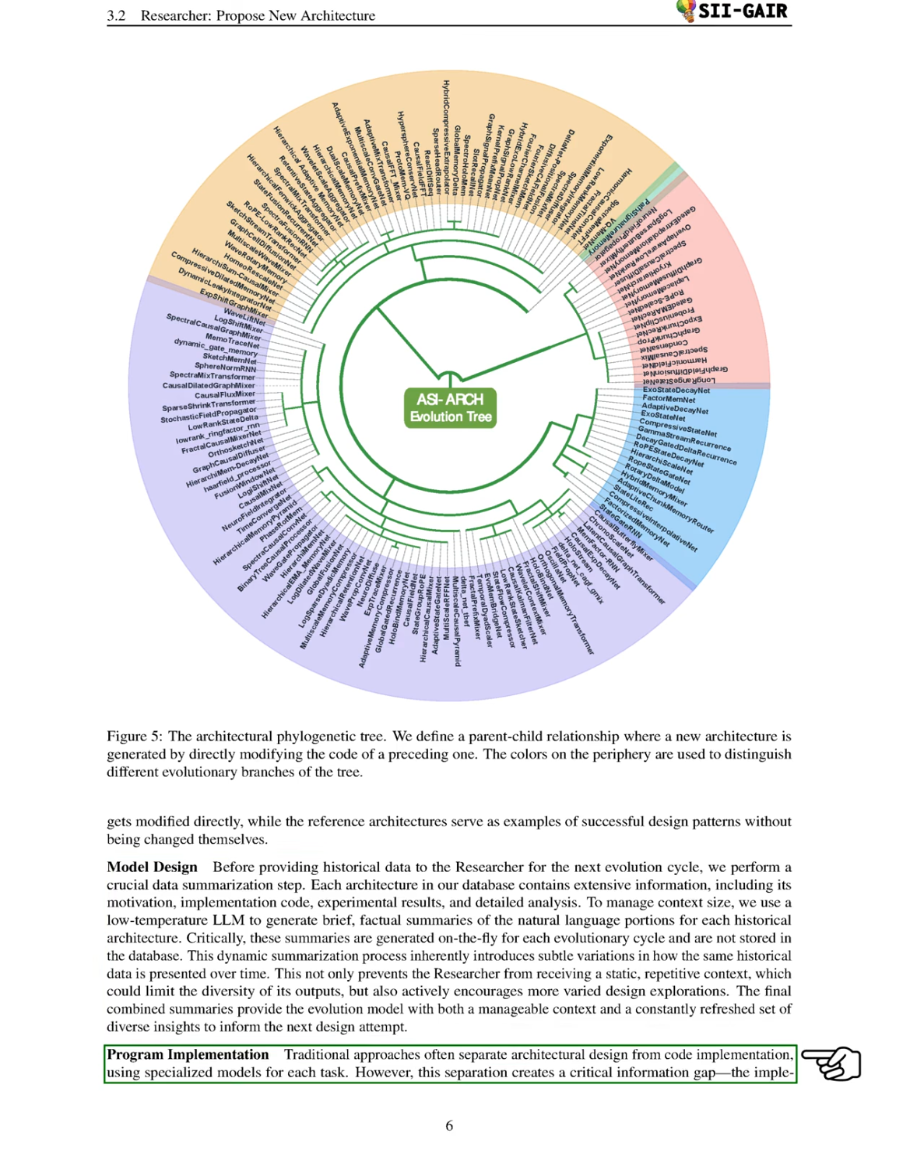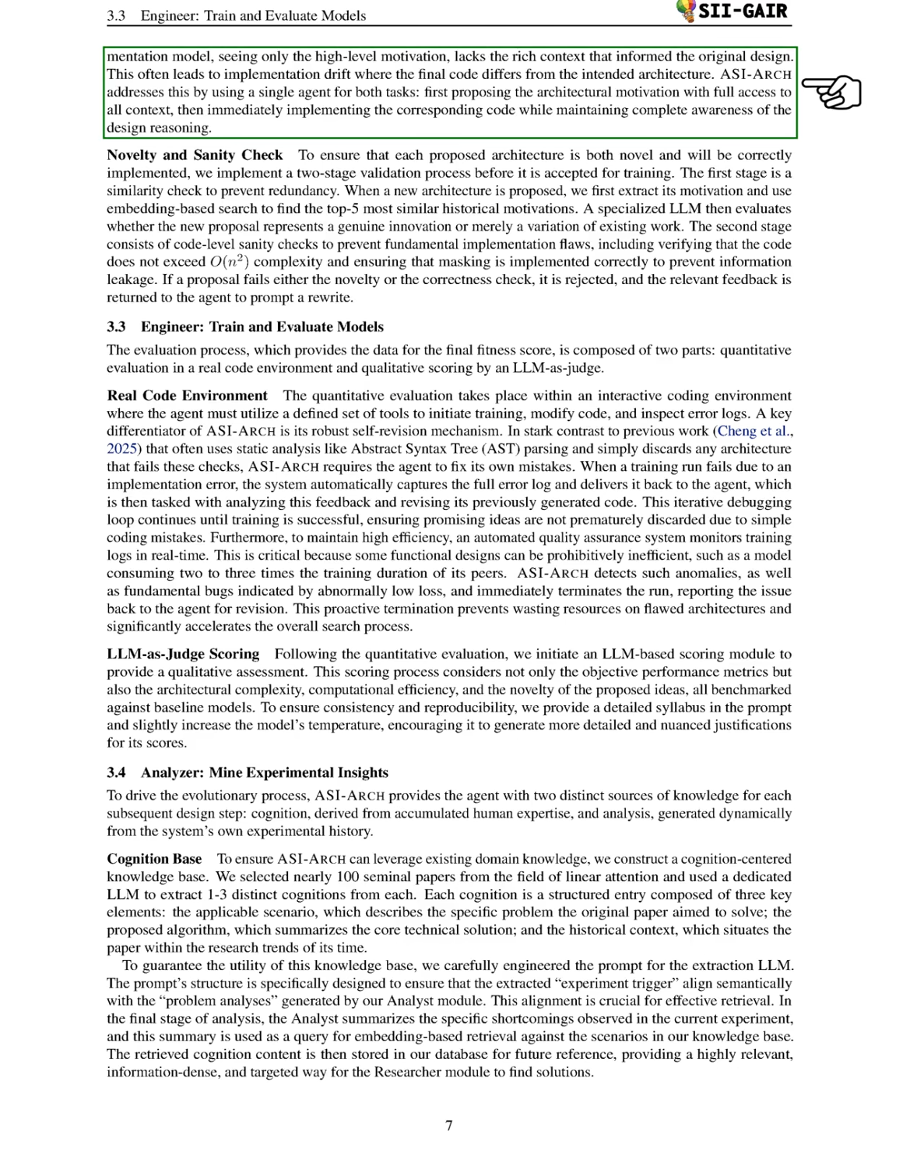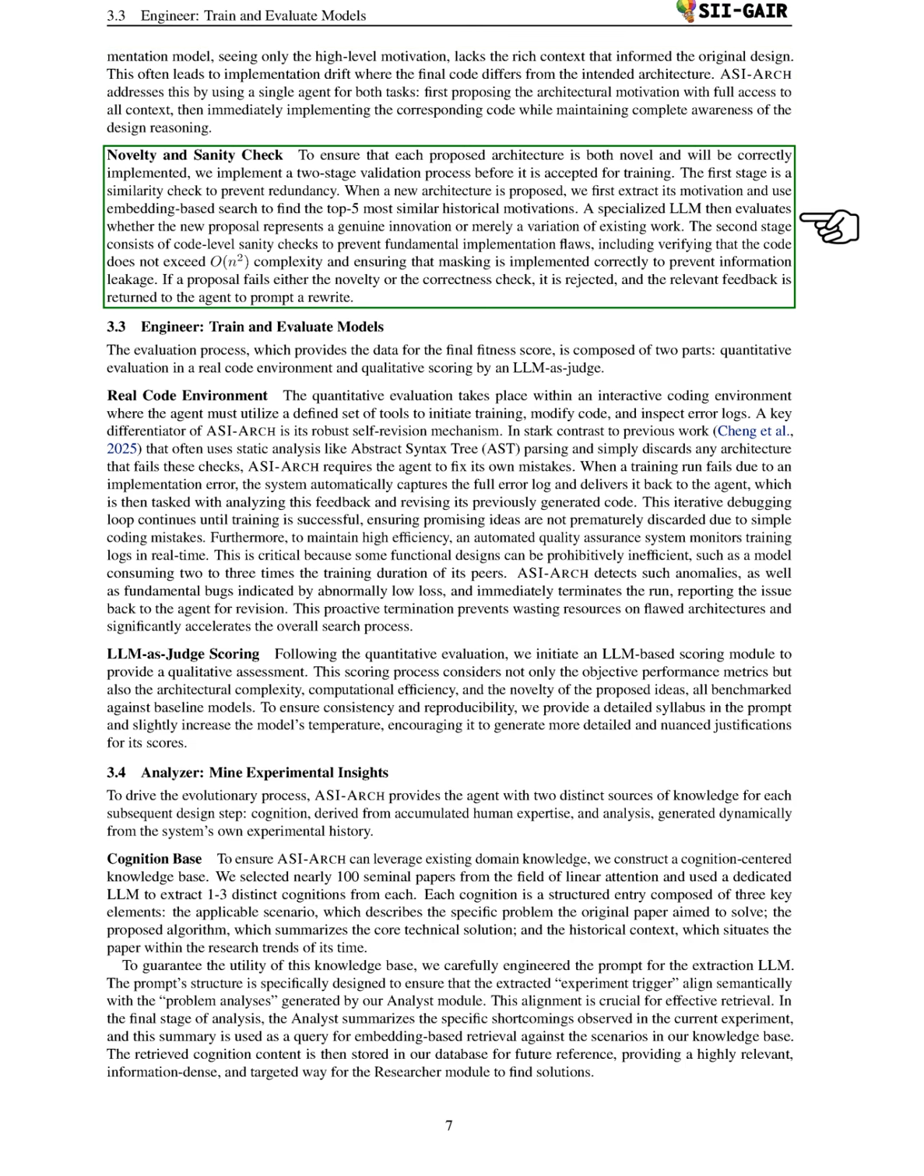Regarding program implementation, we note that traditional methods often separate architectural design from code implementation, leading to an information gap. The implementation model only sees high-level motivations and misses the rich context of the original design, which can result in discrepancies between the intended architecture and the final code. We address this by using a single agent for both tasks. It proposes the architectural motivation with full context and then implements the corresponding code while keeping the design reasoning in mind. To ensure that each proposed architecture is novel and correctly implemented, we have a two-stage validation process.